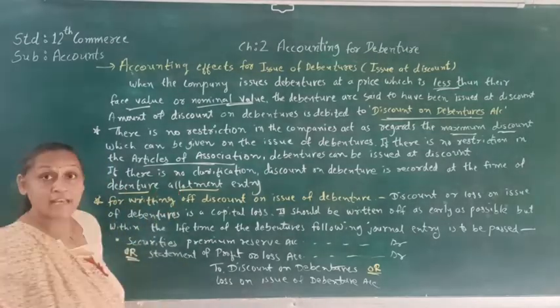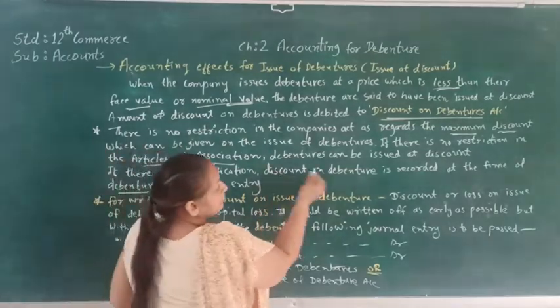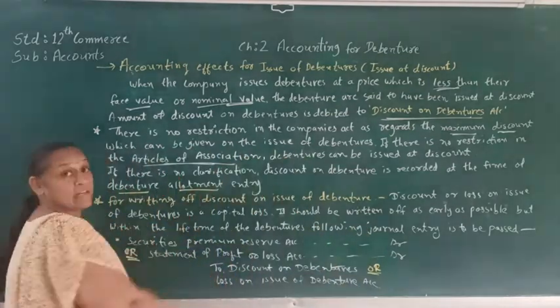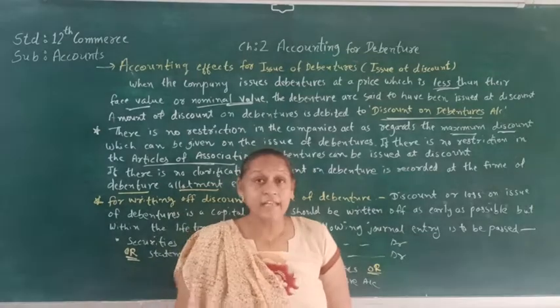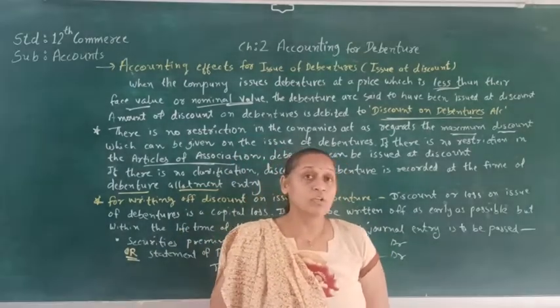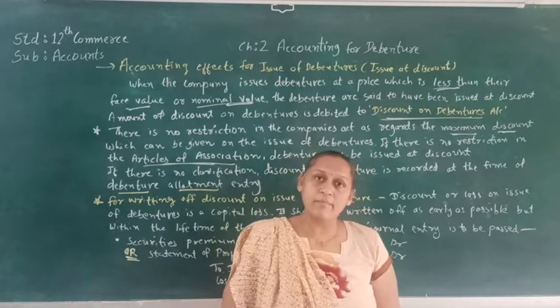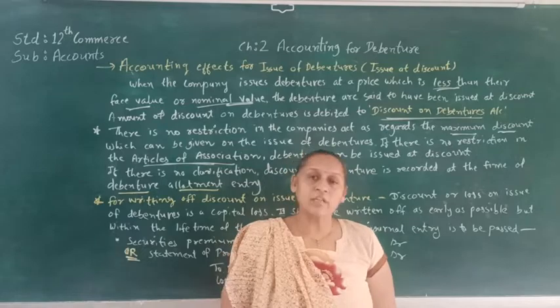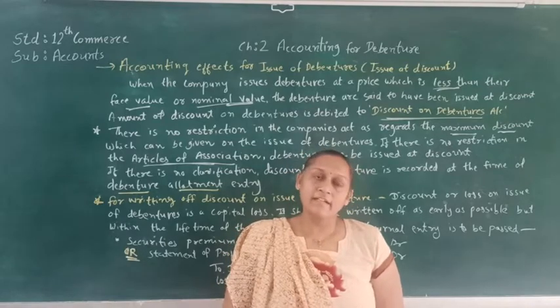If there is no clarification, the discount on debenture is recorded at the time of debenture allotment entry. So if nothing is given in the sum, the student has to make the entry of the discount at the time of allotment. That is the accounting effect of debenture at discount.